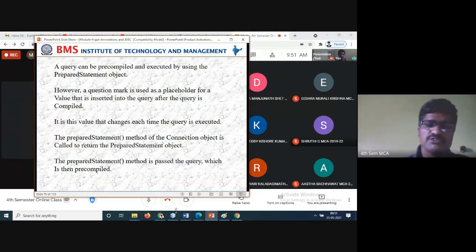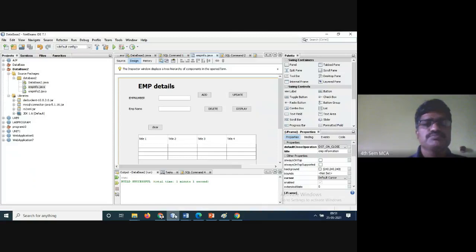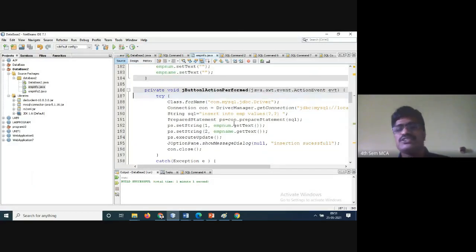I have already shown the program, and here also I have done the same thing. For example, if I go for add, see here: insert into EMP values question mark, question mark. Later I am assigning the values: ps.setString 1, EMP number dot getText, whatever is there.